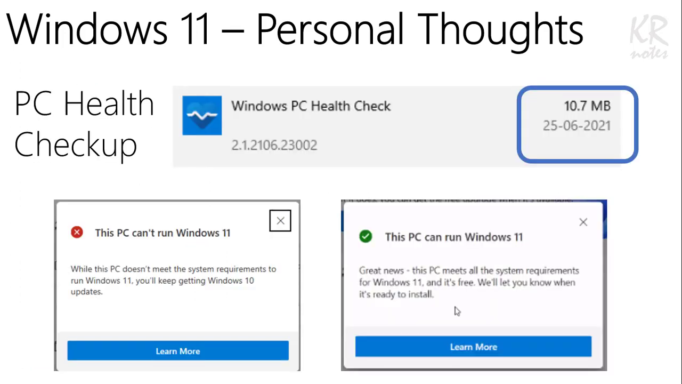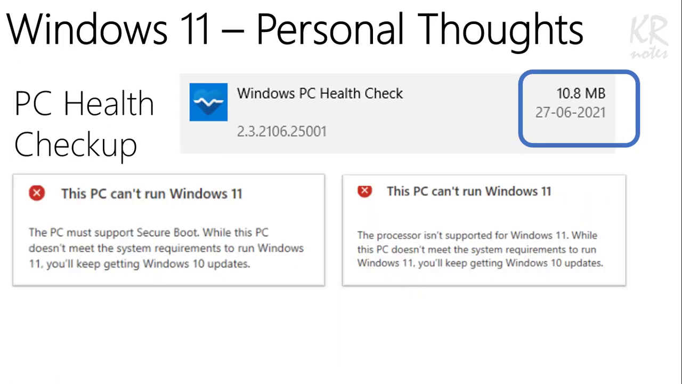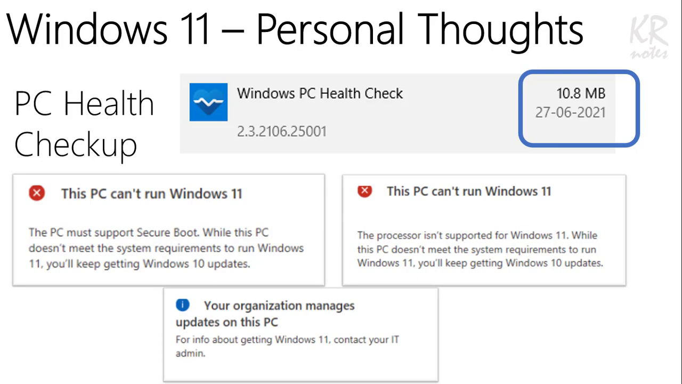The first version of the PC Health Check app which I installed on 25th June was giving a yes or no result. Recently, Microsoft has updated the PC Health Checkup app to provide more details of the problem in your laptop. One of my laptops is missing the secure boot requirement and another laptop is missing the processor requirement. If you are trying the health checkup on your work laptop, you may end up getting a message to contact IT admin.